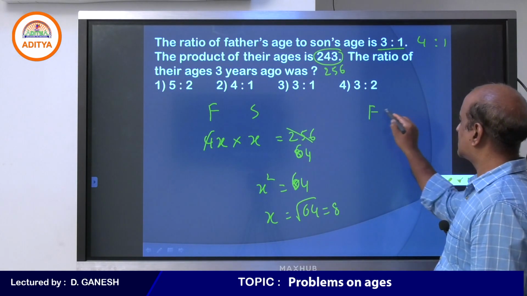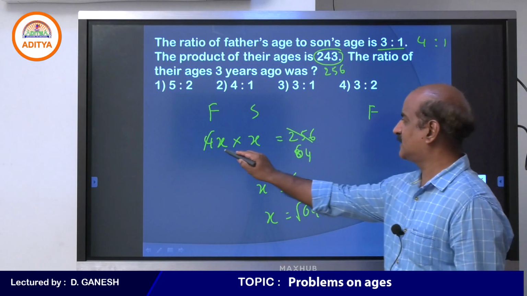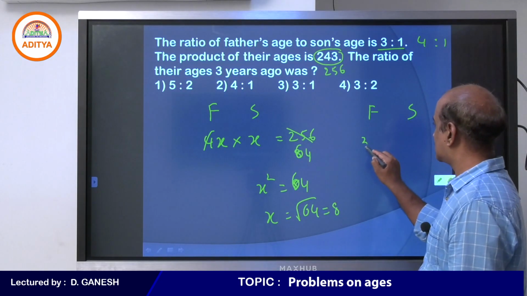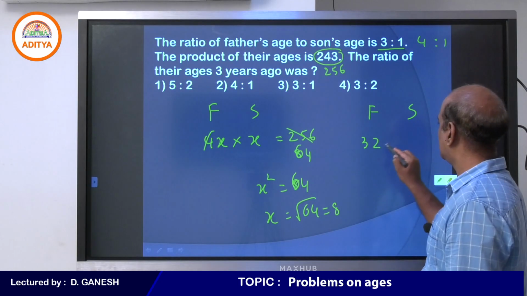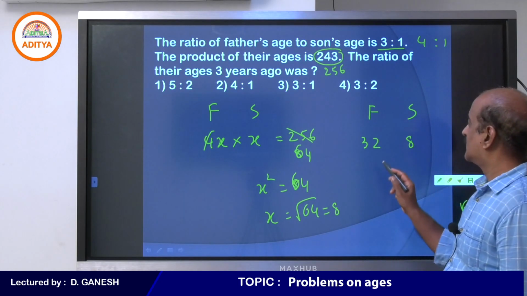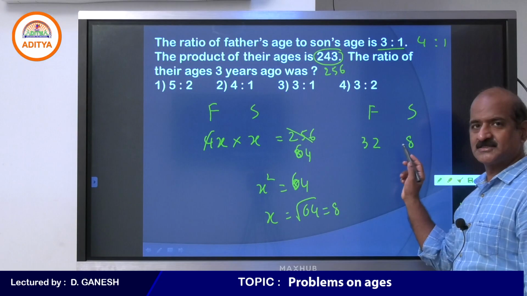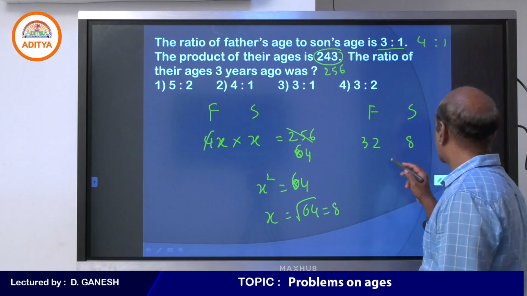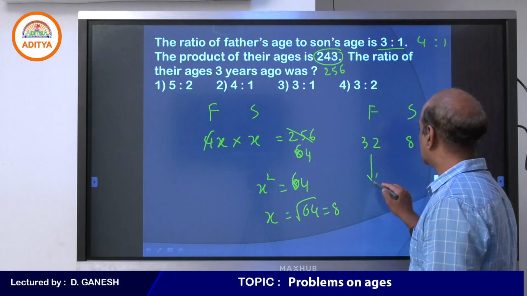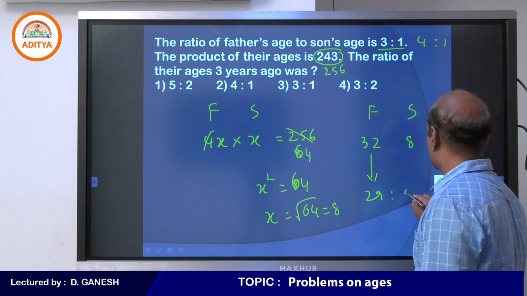Father's age is 4x, 4 into 8, 32, and son's age 8. Remember student, these are the present ages of father and son. But you are asked to find the age 3 years ago. So 29 and 5.